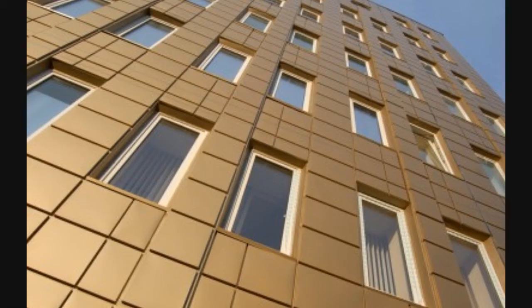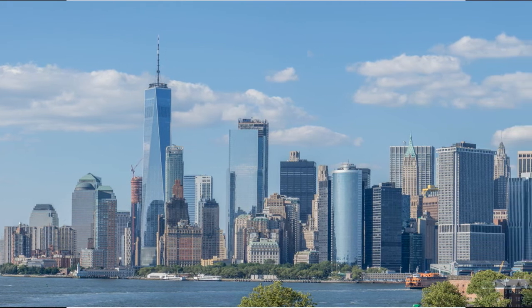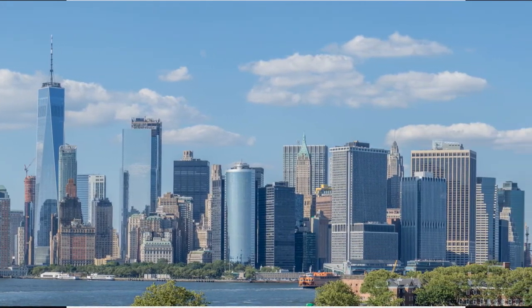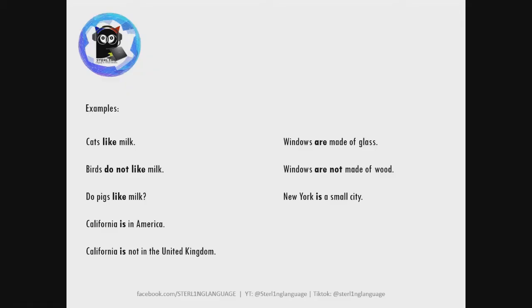Okay? Windows are made of glass. I disagree with this personally because I grew up in a house where the windows were made of wood. So yeah, windows are not made of wood. So personally, for me, windows are made of wood. Okay? New York City is a small city. Now, if you say this, New Yorkers will kill you. But then again, if this is your opinion and you can say this in a grammatical sense, then you were right. As a fact, now that's up for discussion.